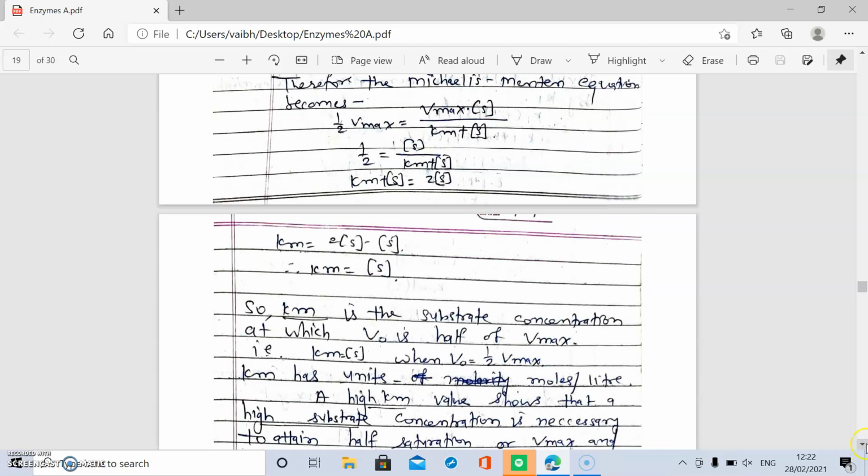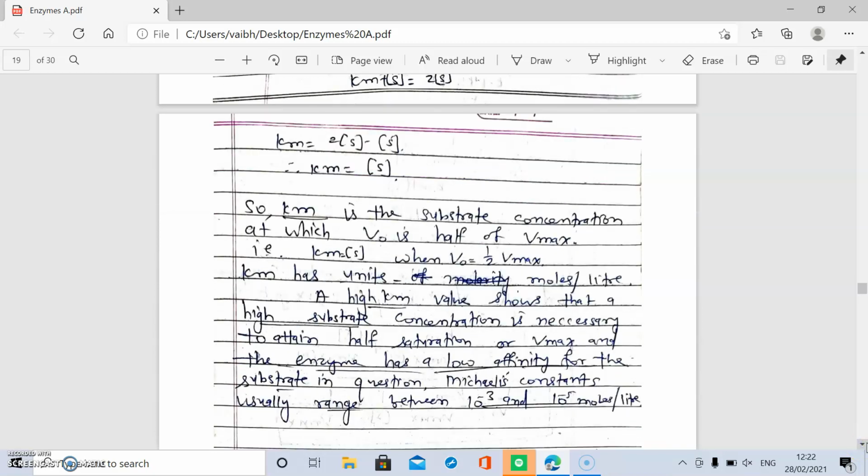Therefore, this Km is the substrate concentration at which velocity, that is V0, is half of Vmax, and this Km has the units moles per liter. A high Km value shows that a high substrate concentration is necessary to attain half saturation or Vmax, and the enzyme has a low affinity for the substrate. This Michaelis constant usually ranges between 10 to the power of -3 and 10 to the power of -5 moles per liter. Thank you.